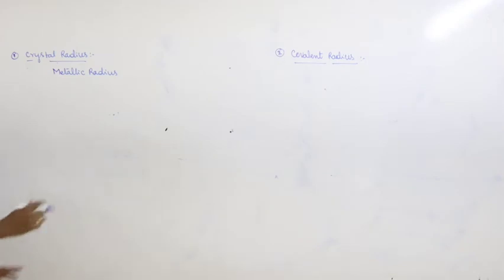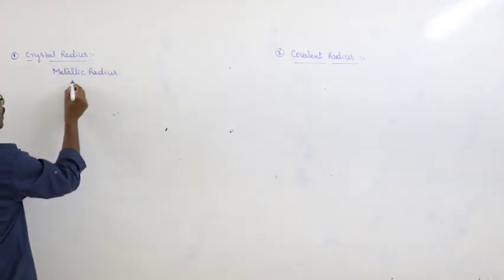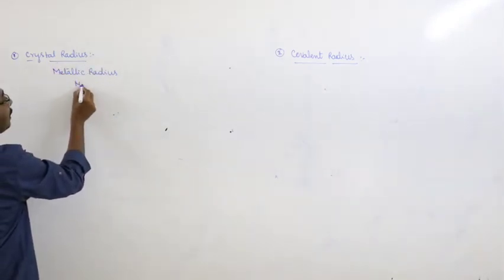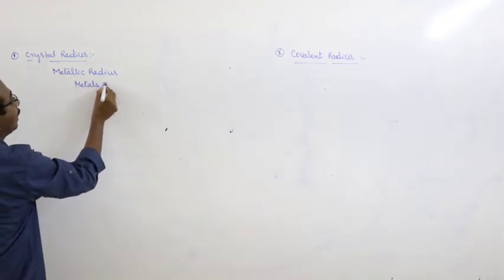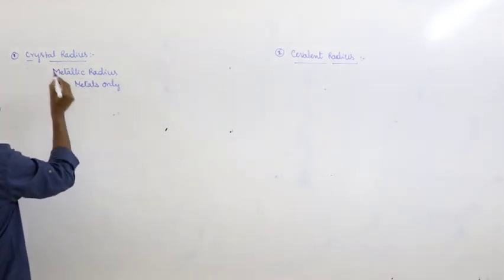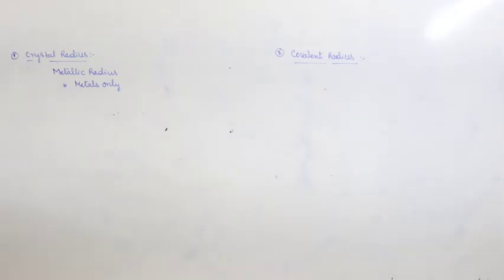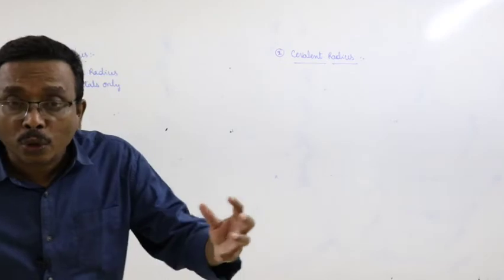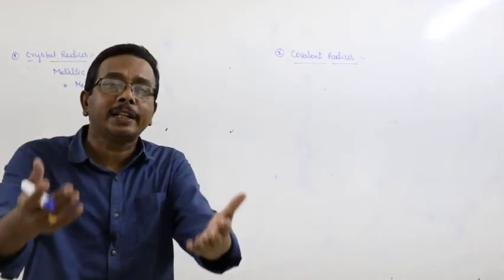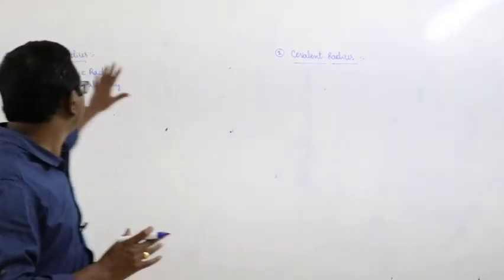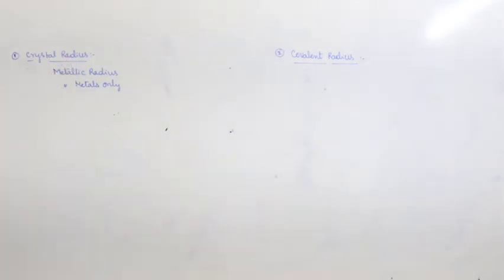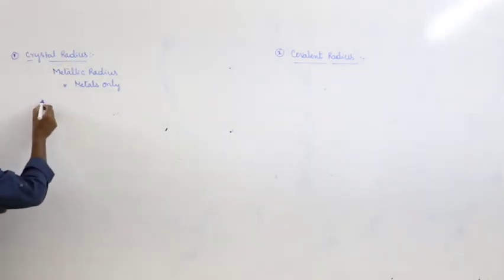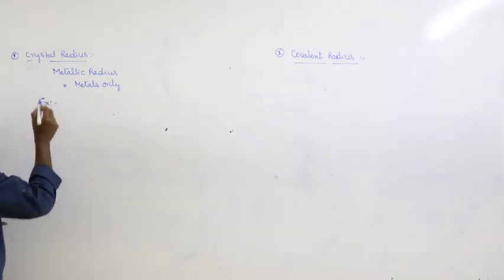It is very clear. Crystal radius or metallic radius is concerned with metals only. But how can you define crystal radius or metallic radius? The half distance between the nuclei of two closely packed metal atoms in a metallic crystal is known as crystal radius or metallic radius.